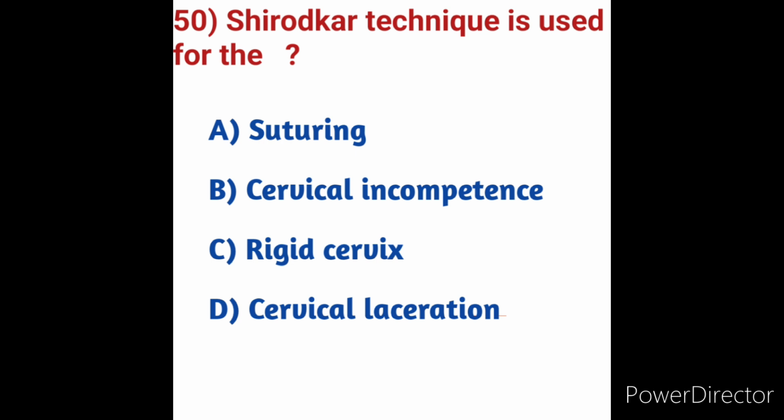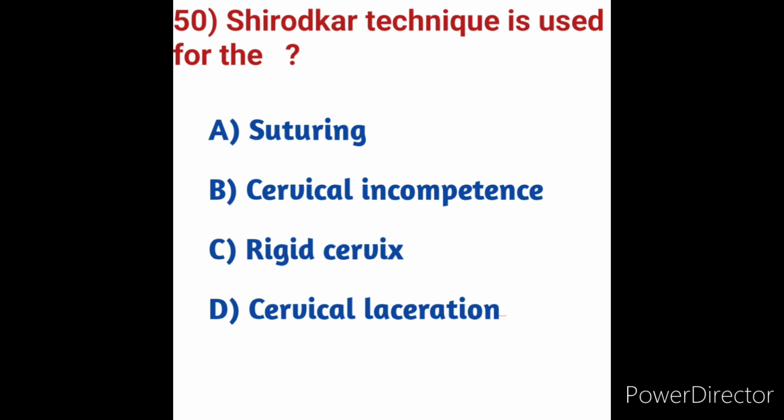What is meant by Shirodkar technique? Shirodkar technique is a high vaginal or cervical suture. It is a suture or stitch which is placed around the cervix, the neck of the womb, and tied in order to prevent the cervix opening too early in pregnancy. Shirodkar technique involves transverse anterior colpotomy, dissection of the bladder up to the internal cervical os, and posterior colpotomy with dissection of the peritoneum upwards to the internal os.